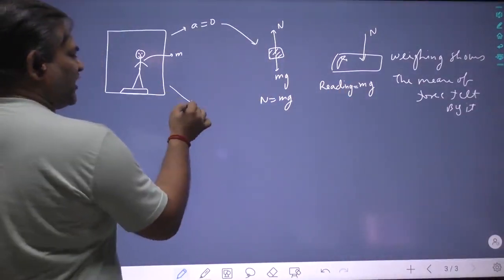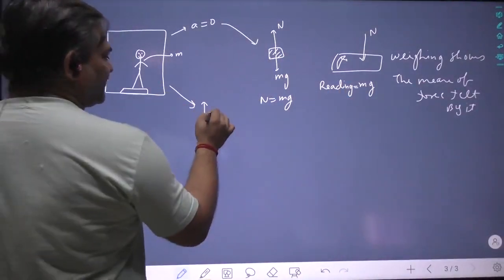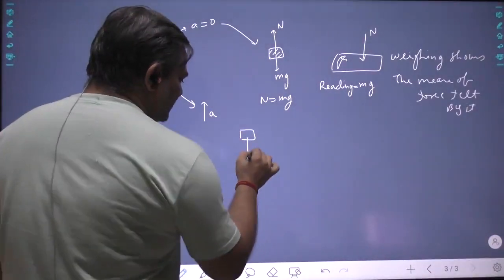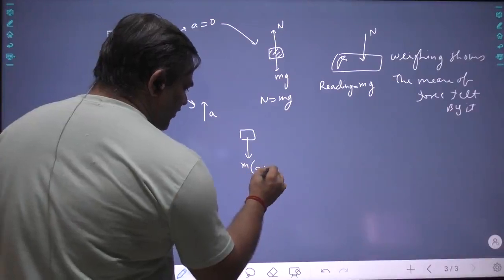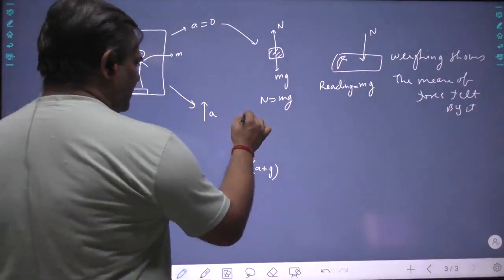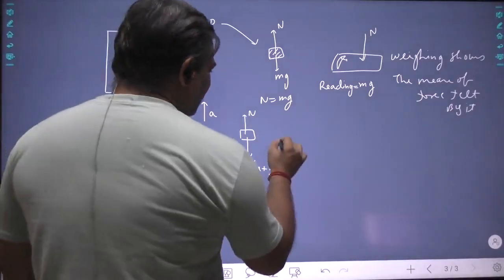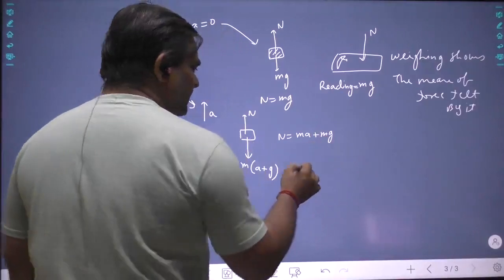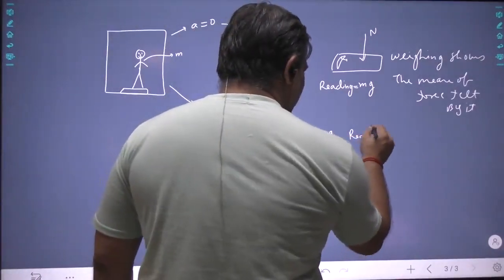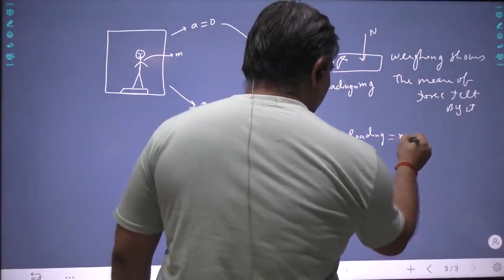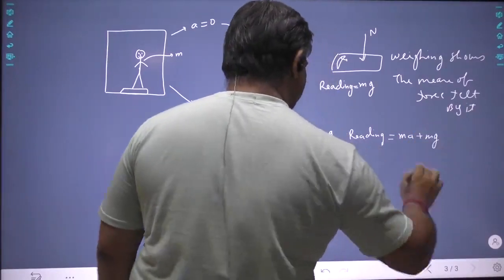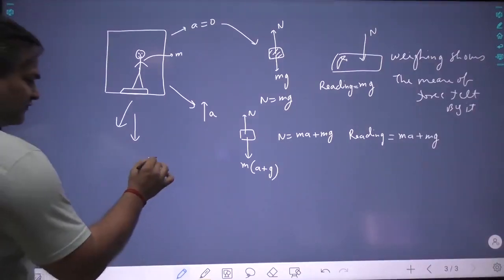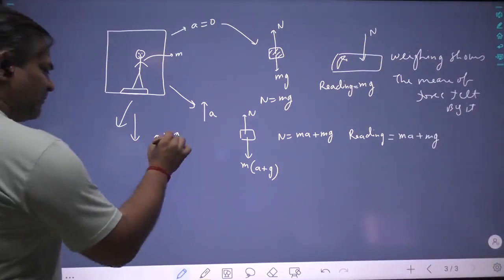If this lift goes up with acceleration a, then the pseudo force will act, and the downward force will be m times a plus g, the normal reaction N. So N will be equal to ma plus mg. So the weighing machine will read more. If the lift is coming down, the pseudo force will act upward.